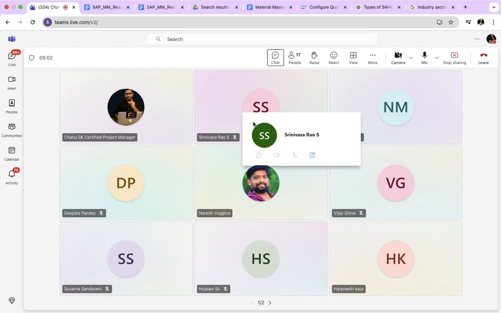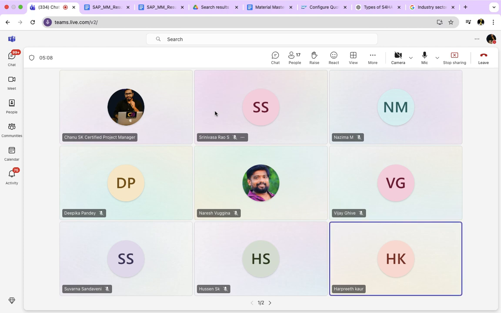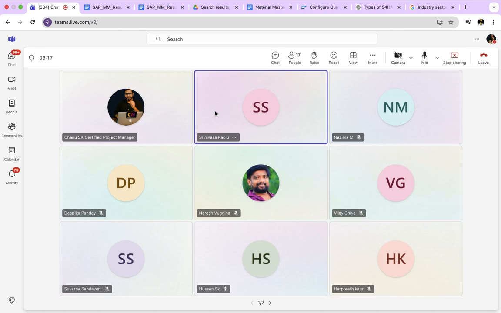Okay, guys, tell me how many types of projects there are in SAP S4HANA? Six, sir. What are those projects? Implementation project, support project, rollout, upgrade, conversion, enhancement. Okay. So implementation project, support project, rollout project, upgrade project, conversion project, right?